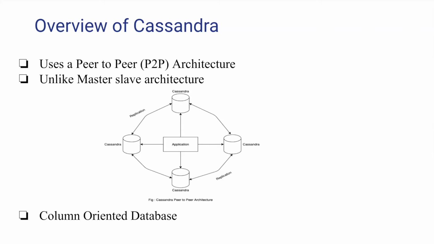This is different than RDBMS, as in Cassandra, a column represents a unit of storage, whereas in RDBMS, a column represents an attribute.